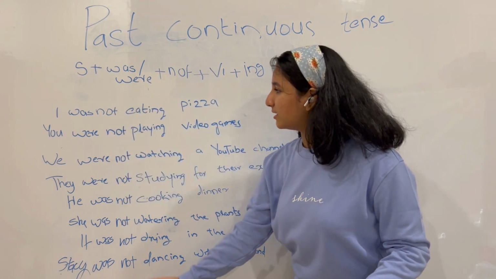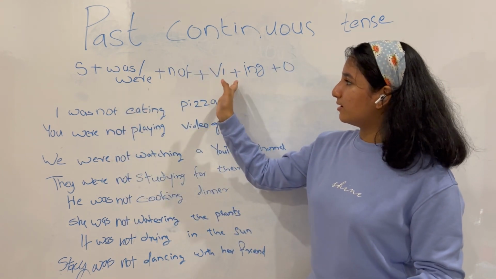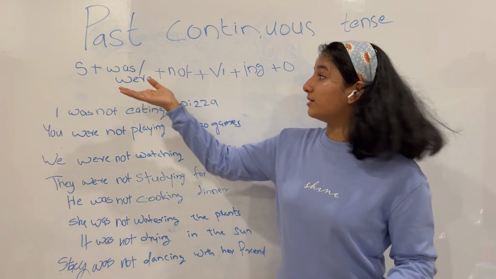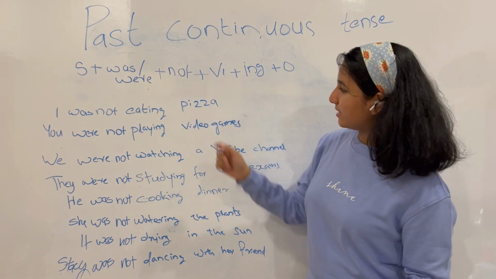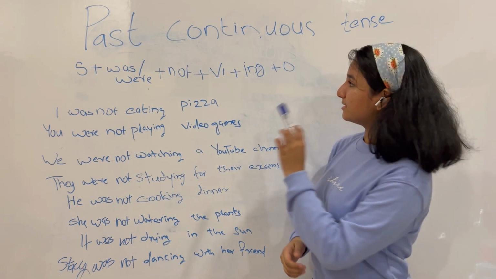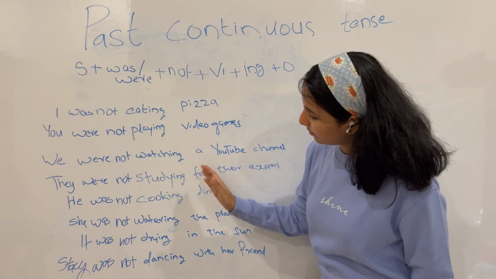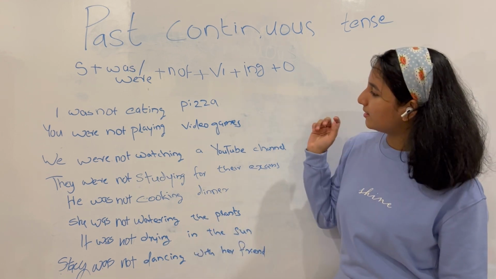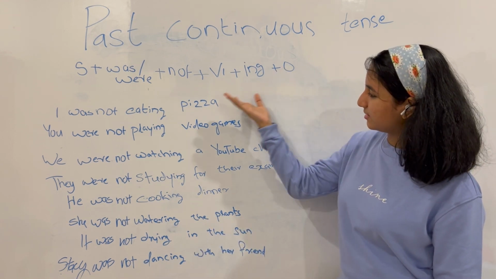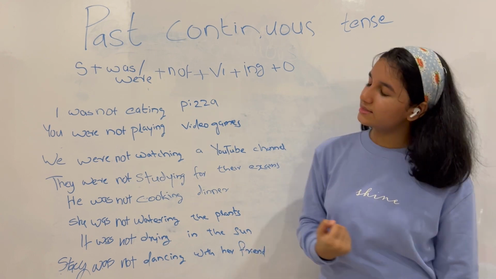And instead of the positive sentence, for a negative sentence we are adding not to make it into a negative sentence. So not is being used after the was or were is added. So after not, there is a verb in the first form plus ing: eating, playing, watching, studying, cooking, watering, drying, and dancing. And another thing is the object. We have an object at the end of the sentence here.